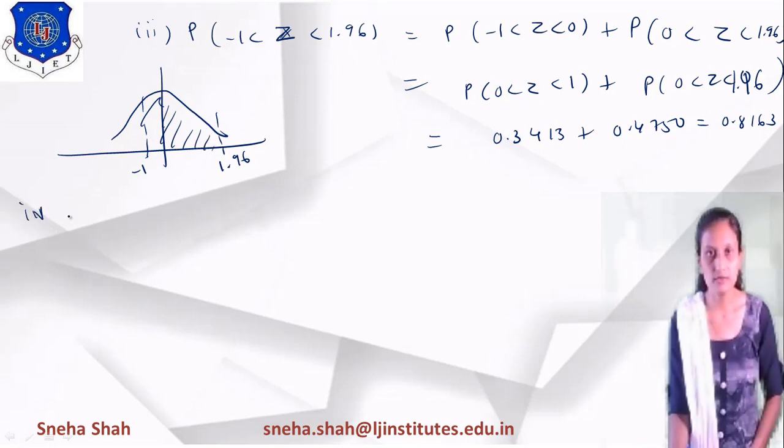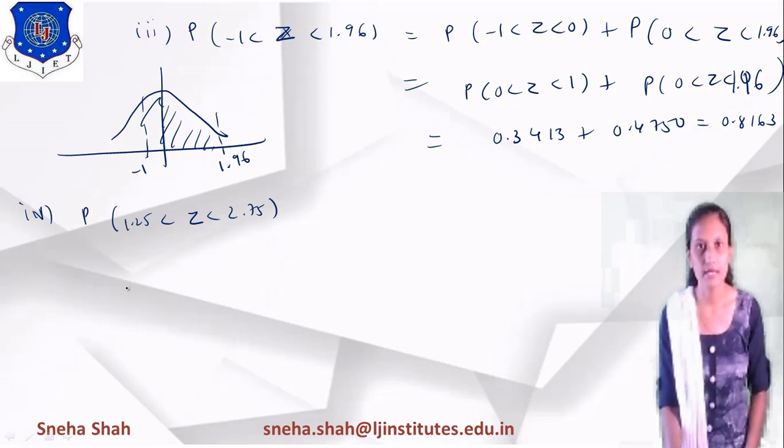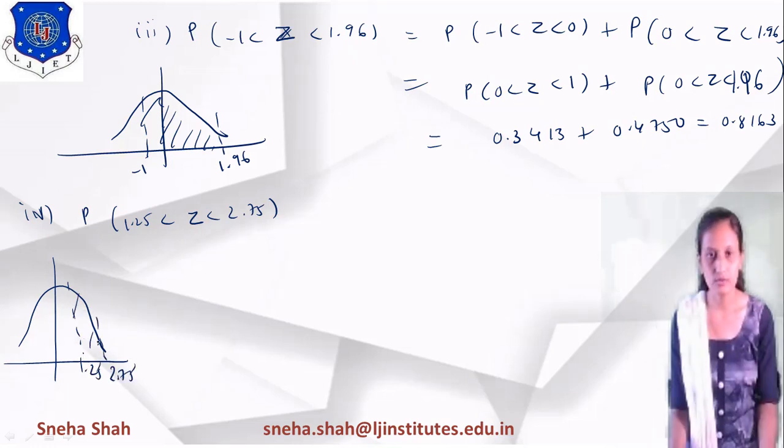Now the next term is to find the probability between 1.25 and 2.75. If I draw the graph, it will be like this. This one is 1.25 and this one is 2.75. So we have to find this particular part. From the total part, we remove a particular part, and it gives you this part.